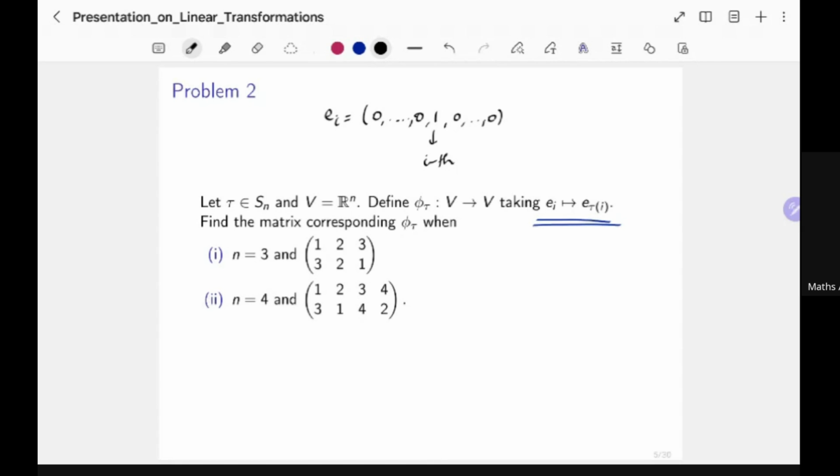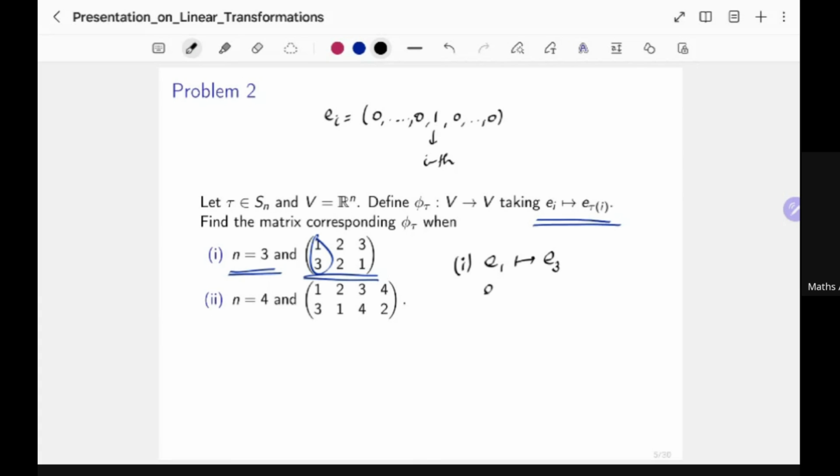Of course, this n being arbitrary, this is not a very good problem. So I would like to make it precise by assigning some predetermined values of n and a corresponding element of the symmetric group. So let's see what happens with the first one. Let me write it here. E1 is being taken to E3 because you can see here that 1 is being taken to 3.